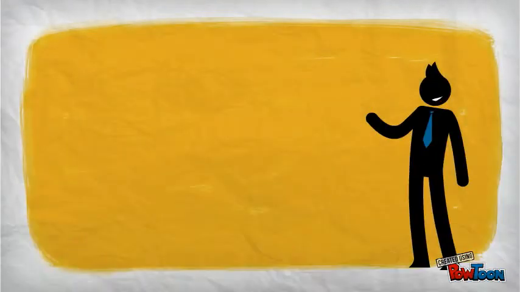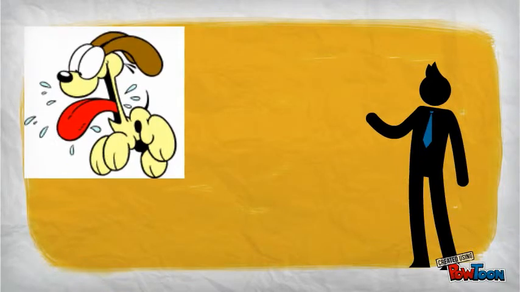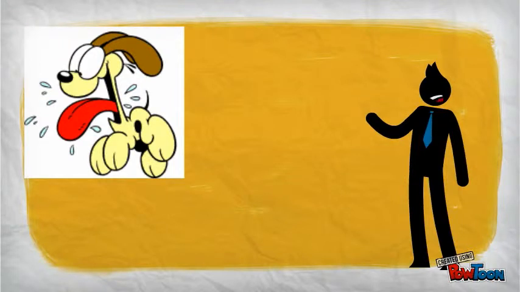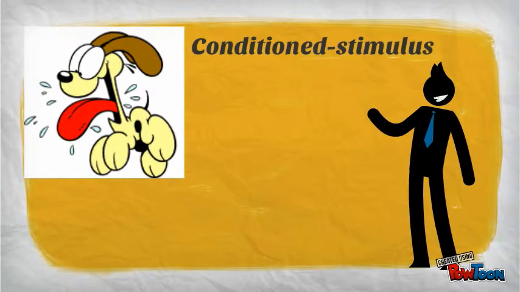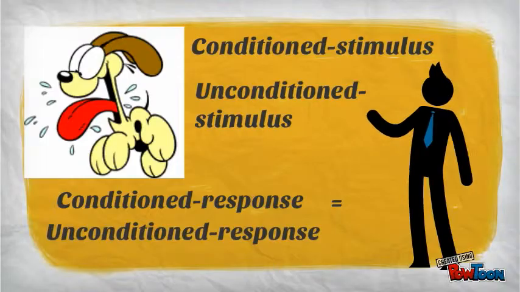Pavlov was observing the same digestive response, for example, saliva and gastric juice, as both the conditional response and unconditional response. The fact that both the conditional stimulus and unconditional stimulus elicit similar responses logically leads to the conclusion that the conditional response and unconditional response are the same.